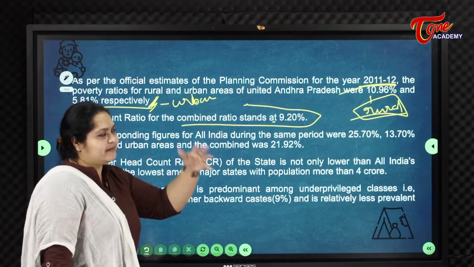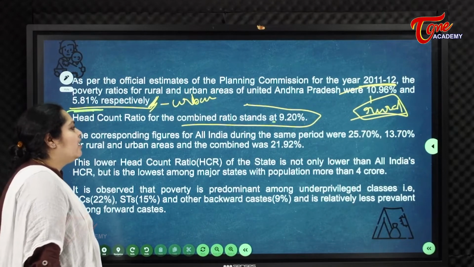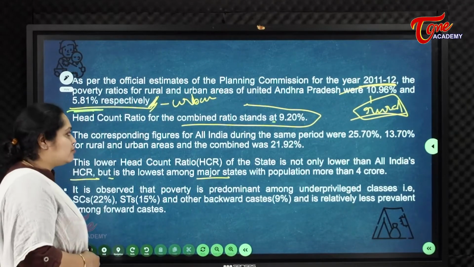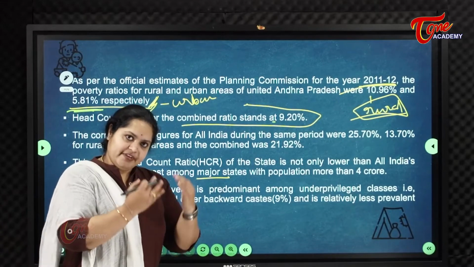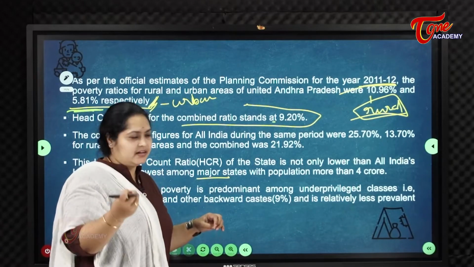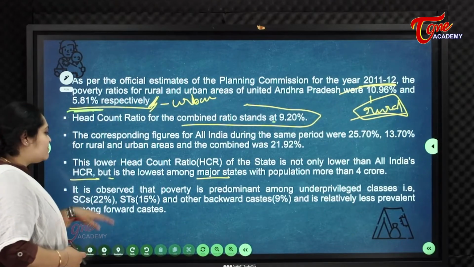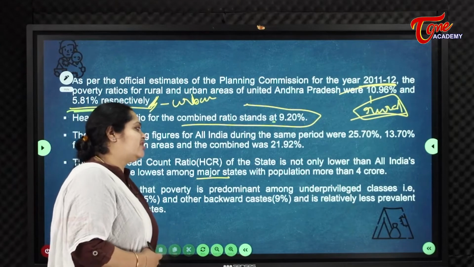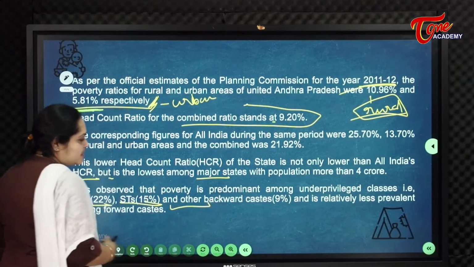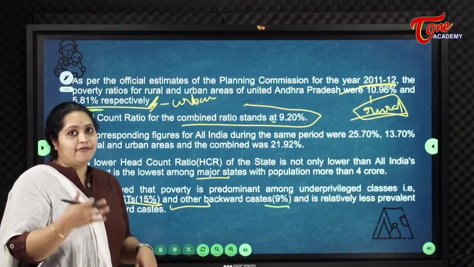The corresponding figures for all India during the same period were 25.70% and 13.70% for rural and urban areas, and the combined was 21.92%. This lower headcount ratio of the state is not only lower than the all India HCR, but is the lowest among major states with population of more than 4 crores. Means we are doing well. Not all the people are poor. We have only a very small percentage when it comes to poverty. It is observed that poverty is predominant among underprivileged classes: scheduled castes 22%, STs 15%, and other backward castes 9%, and is relatively less prevalent among forward castes.